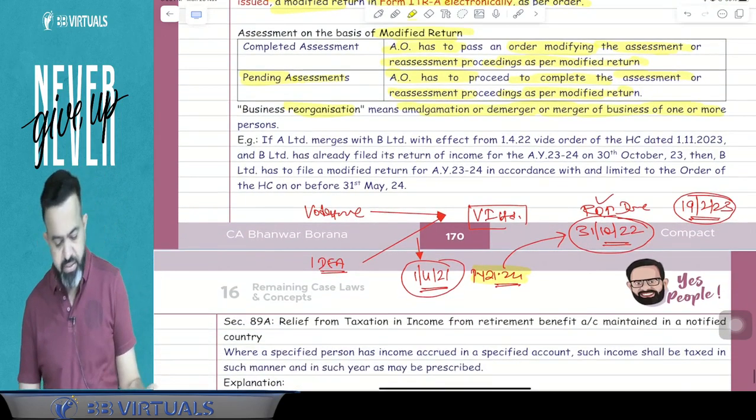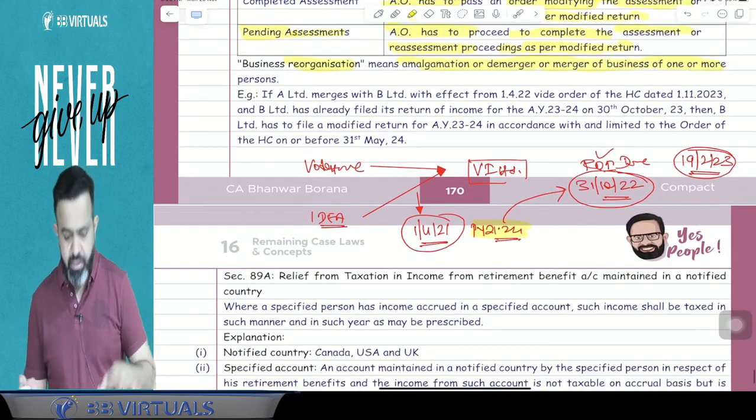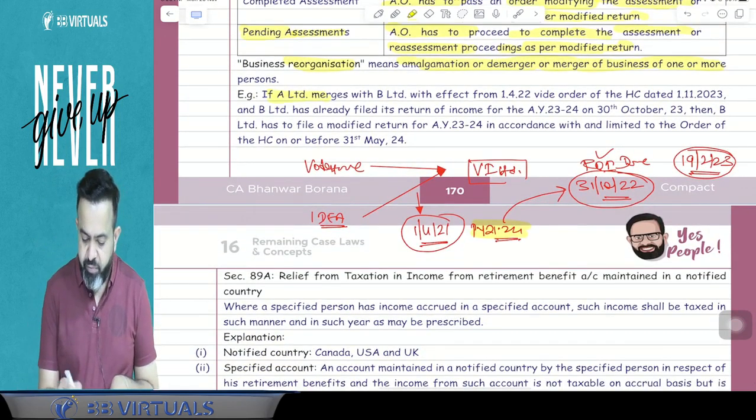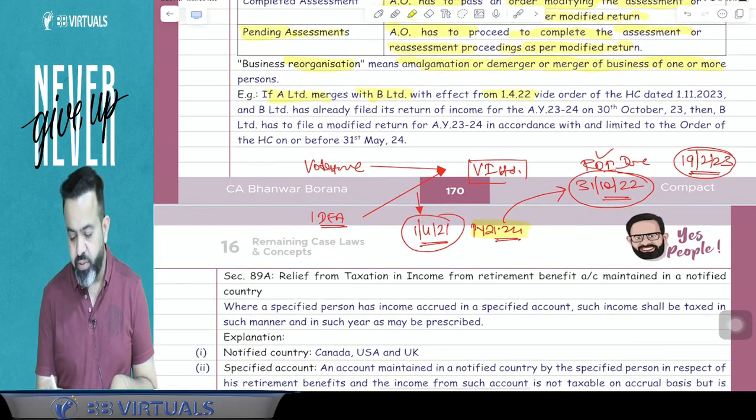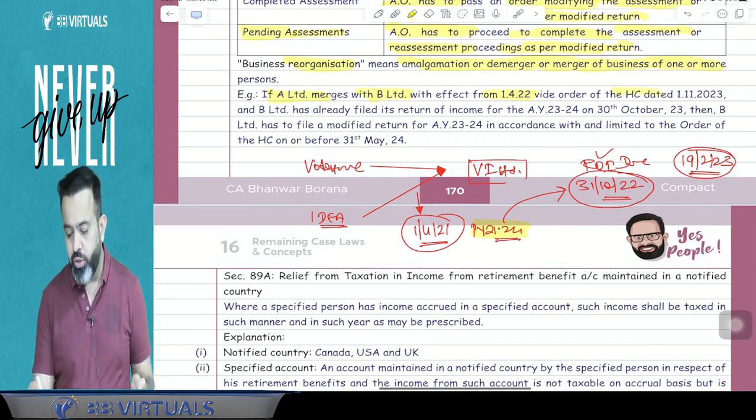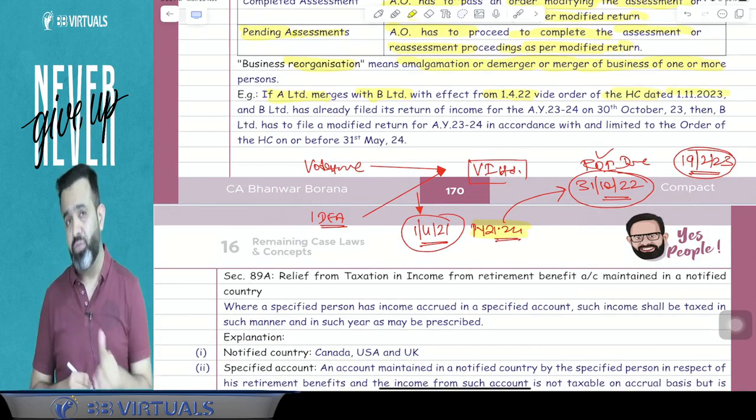That is called your business reorganization. Now, here one example I have taken. Suppose A Limited merged with the B Limited with effect from 1st April 2022 via the order of High Court on the 1st November 2023.